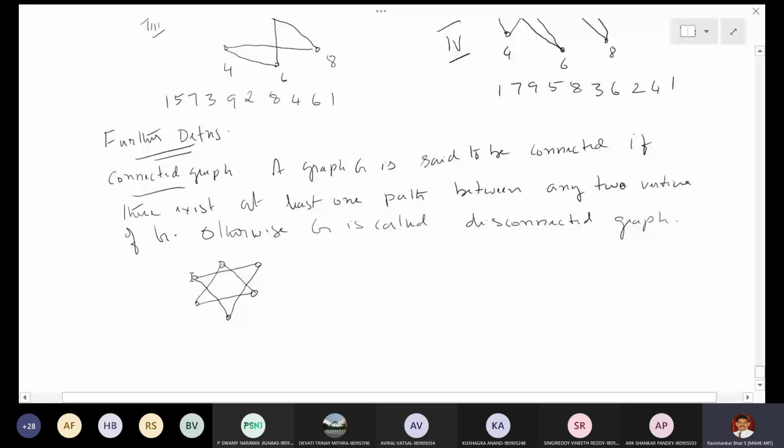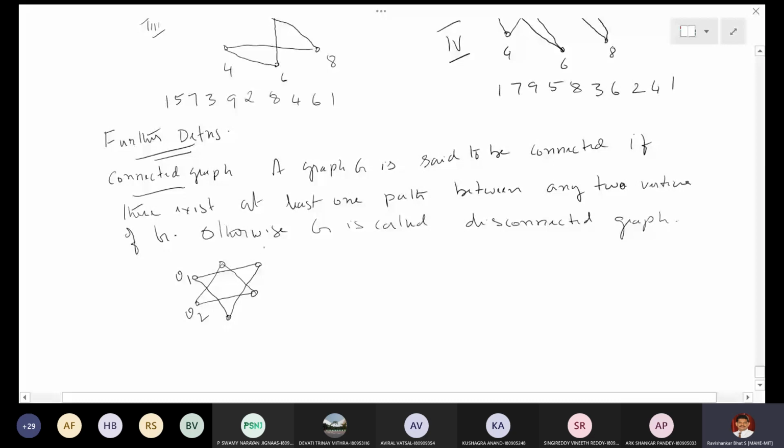Say, for example, I will call this vertex V1, and if I look at V2, between V1 and V2 you cannot find any path, because one triangle is kept above the other triangle, and these intersections are not vertices, therefore you cannot make a crossover here. So from V1 to V2, you cannot find any path.